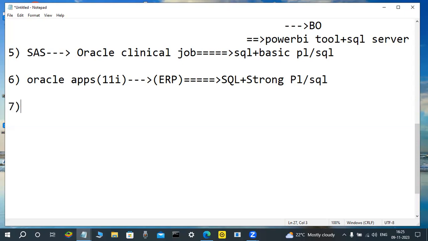Again, another type of ERP is there. SAP ERP is there. SAP HANA is there. Same like HANA. Those persons, SAP HANA, that is an ERP. Those persons are also interested to learn basic SQL. PLSQL is not required. They use joins, these types of concepts. That's why those persons also try to learn this course. Again, not only that, so many different types of persons are there.